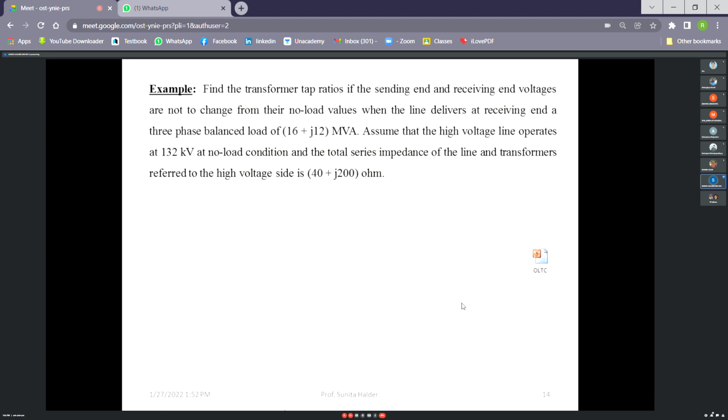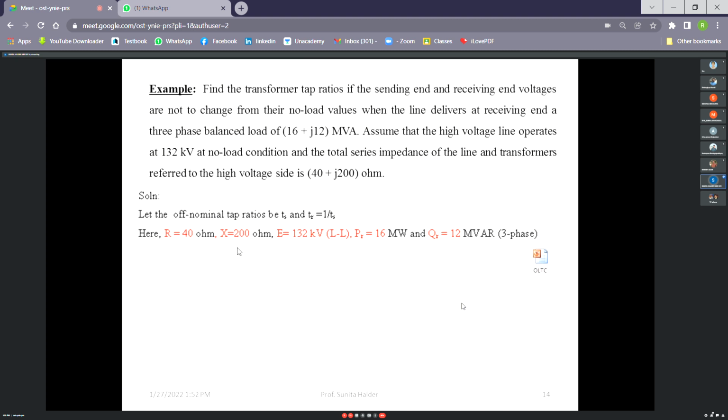There is one example, say the load is this one, and the high voltage side line operates at 132 kV at no load. Then obviously during the full load also it should be at 132 kV, but this will not be possible. So what will be the tap ratio, so that the same voltage can be maintained, the same voltage drop in the line. So here, from there, we can extract the value of R, X, E, PR, QR, and just put in the formula.